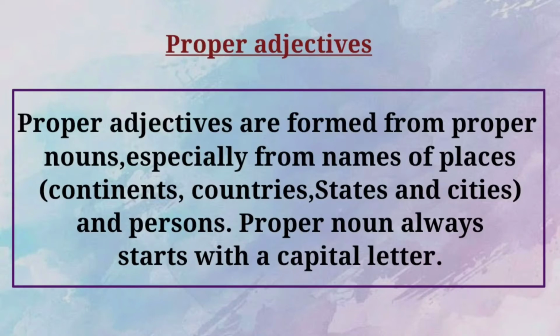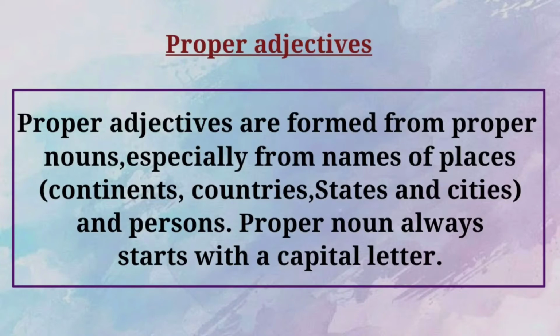Then what is meant by countries? Yes, countries means நாடு. Now tell me, how many countries are there in the world? Yes, there are 193 countries. And then state. What is meant by state? Yes, state means மாநிலங்கள். Okay, now tell me, how many states are in Tamil Nadu? Yes, there are 38 states in Tamil Nadu. And then what is cities? Yes, cities means நகரங்கள். And persons. Person here is the name of the particular person.